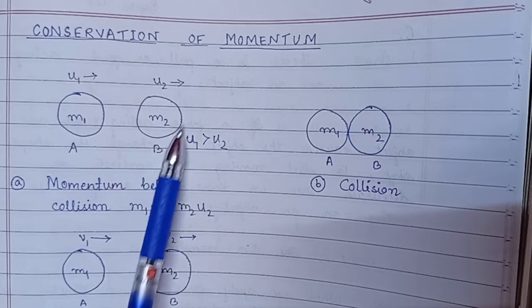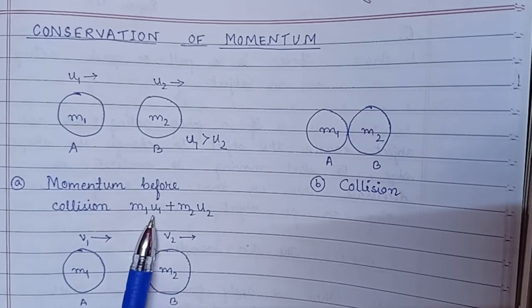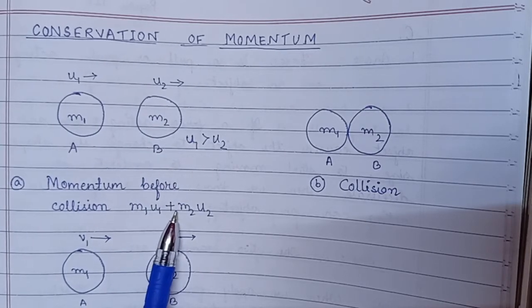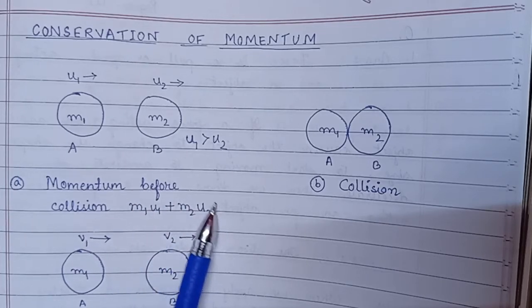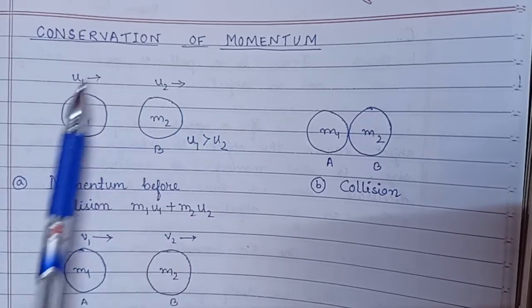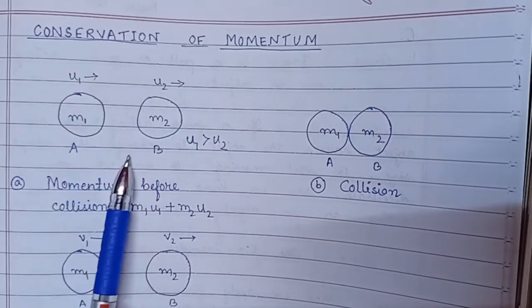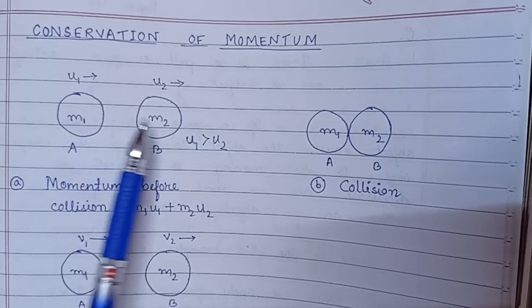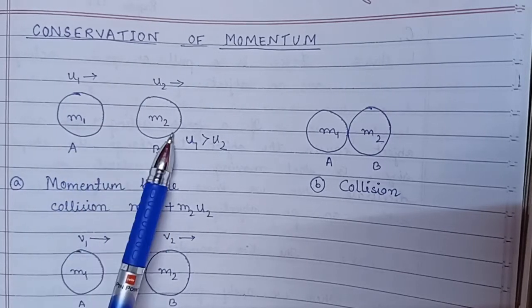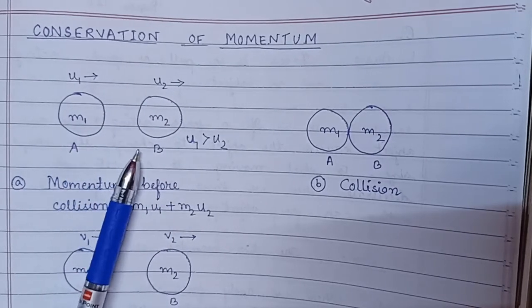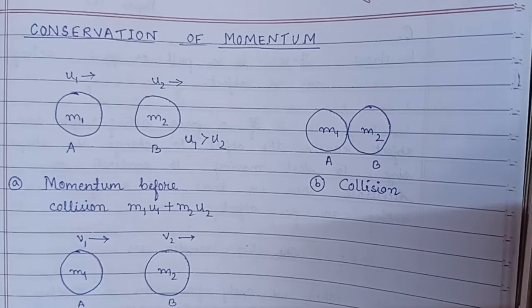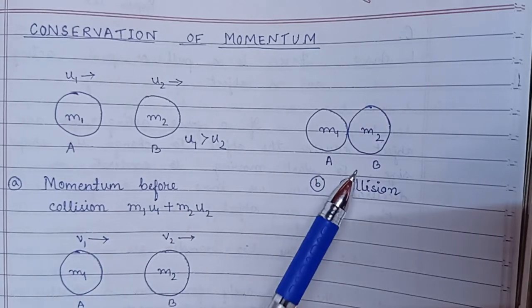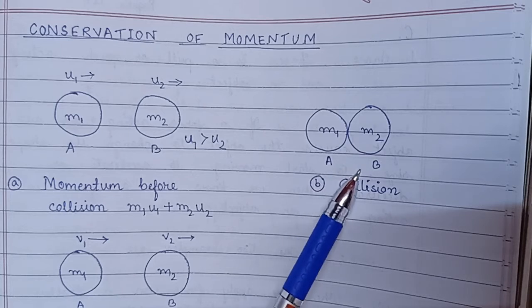So the total momentum before collision is M1 U1 plus M2 U2. This is the total momentum of these two balls before collision, and this is the instant where the collision occurs.